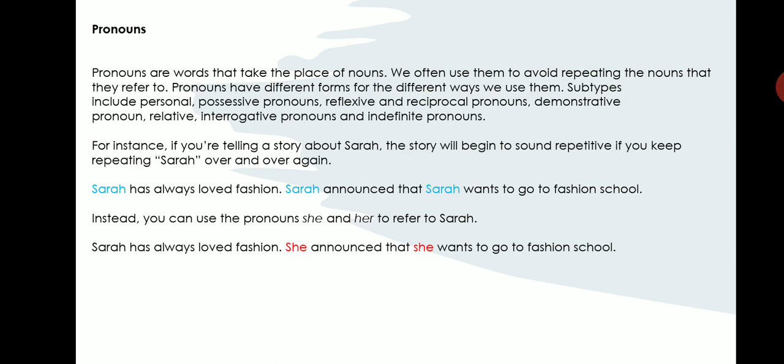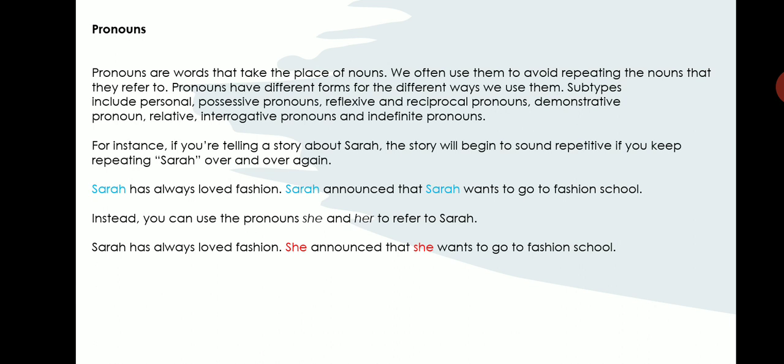For example, Sarah has always loved fashion. Sarah announced that Sarah wants to go to fashion school. So it looks boring when the name is repeated again and again. So what do we say? We use pronouns like she and her in place of Sarah. Sarah has always loved fashion. She announced that she wants to go to fashion school. So depending upon the situation in which the name is used, we use different kinds of pronouns.